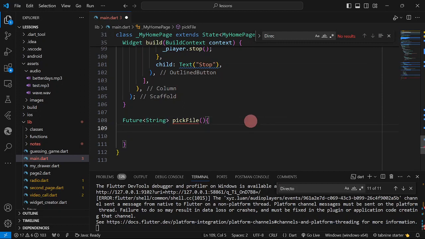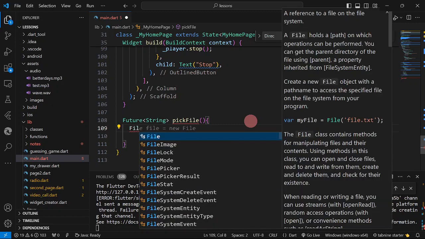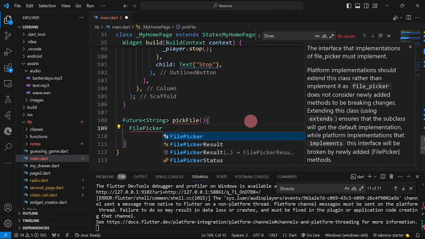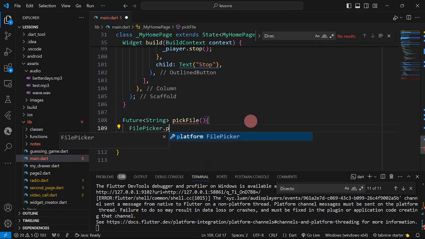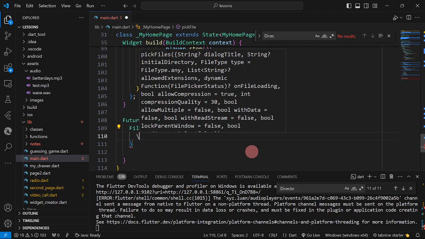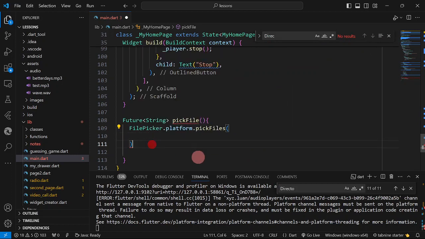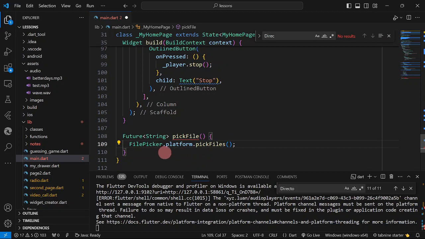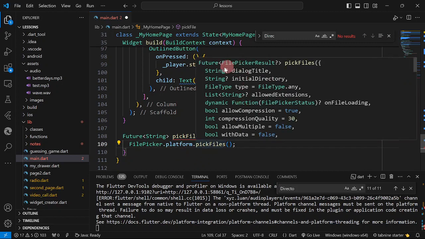Okay, so here we are going to use the file picker library. So first is we are going to use file picker.platform, because this is applicable to all platforms. Okay, so that pickFiles. So pickFiles is going to return a future, then it is a FilePickerResult.